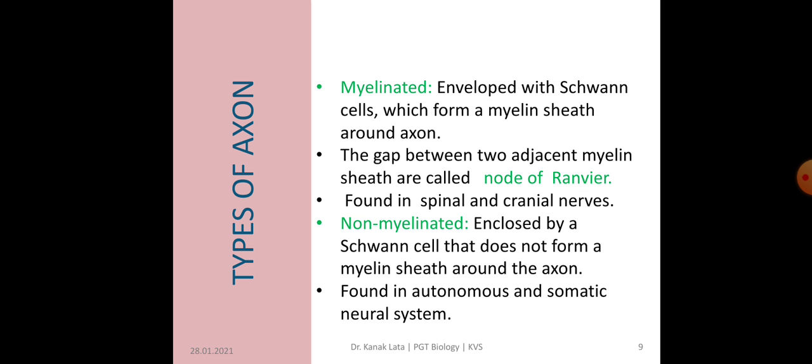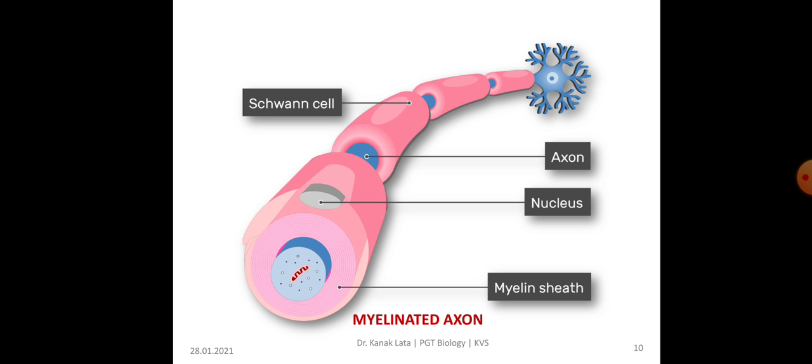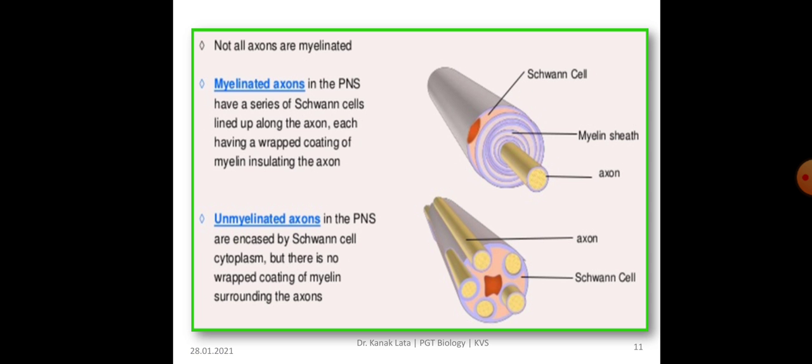Whereas in non-myelinated, it is enclosed by a Schwann cell that does not form a myelin sheath, which means the myelin sheath is absent here around the axon, and it is present in the autonomic and somatic neural system. It is the figure of a myelinated axon. You can observe here both myelinated and non-myelinated axons.